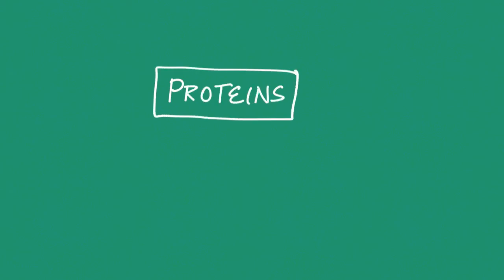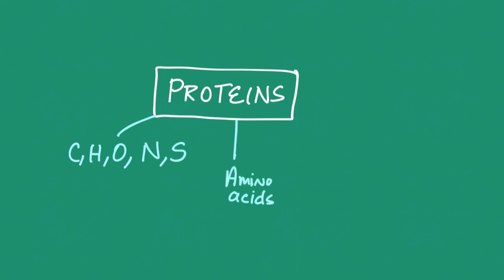Let's recap about proteins. Proteins are made up of the elements carbon, hydrogen, oxygen, nitrogen. The building blocks of protein are amino acids. Proteins carry out a variety of functions. So the 6 classes of proteins represent the functions that the proteins carry out.